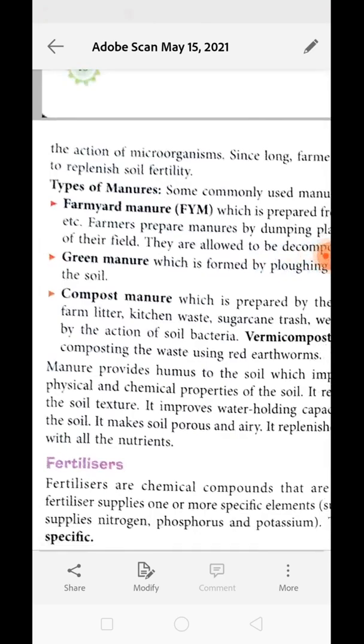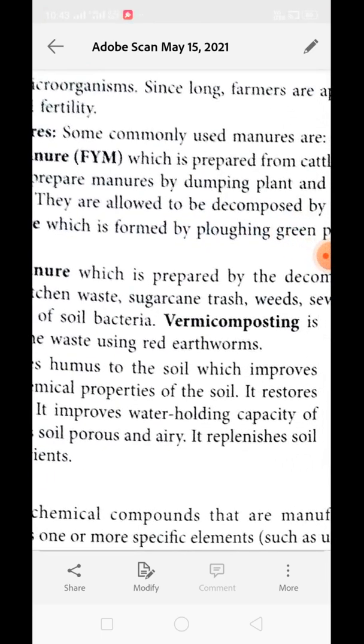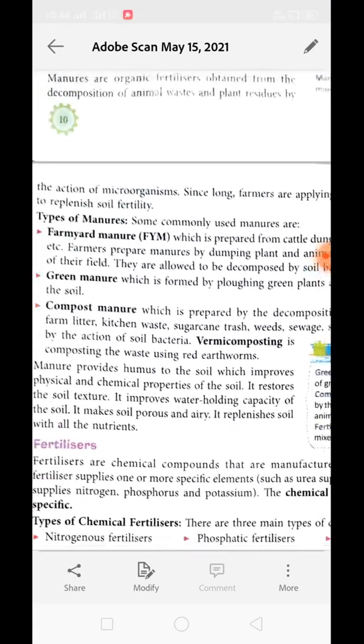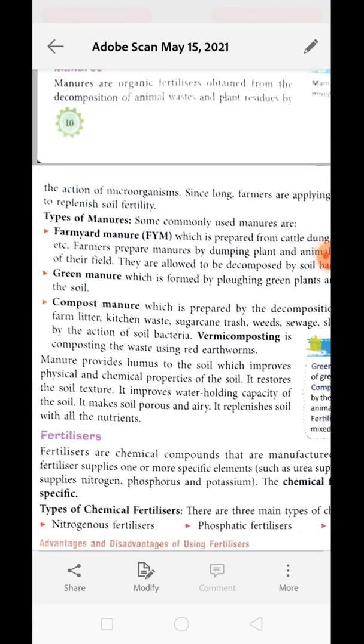Understood? Now there is another term given in the book, that is vermicompost. Vermicompost is a compost which is prepared by using a special kind of worm, that is the red earthworm. And it is quite popular in the field of farming as well. People buy this vermicompost from the people who are making it.